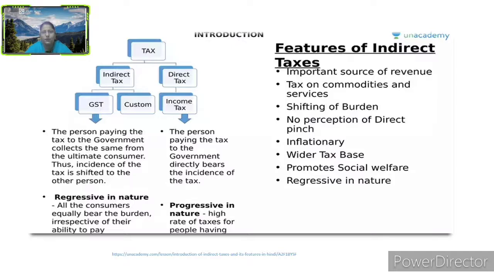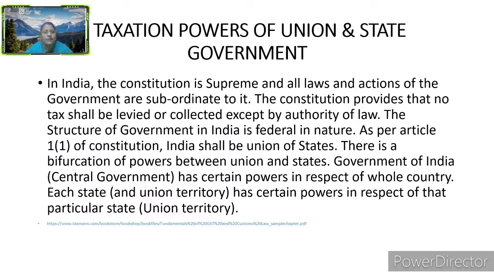This is the meaning of indirect tax, and how it is borne. Now, let us see the taxation powers of the Union and state governments. In India, the Constitution is supreme and all laws and actions of the government are subordinate to it. The Constitution provides that no tax shall be levied or collected except by the authority of law. The structure of government in India is federal in nature. As per Article 1 of the Constitution, India shall be a Union of States.